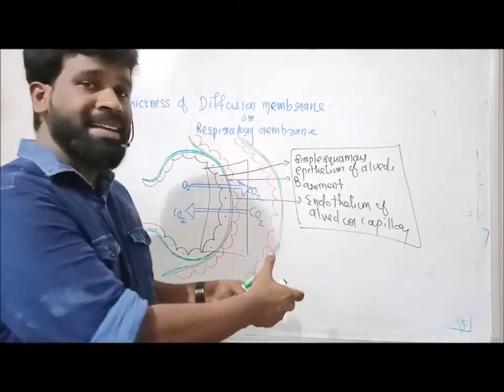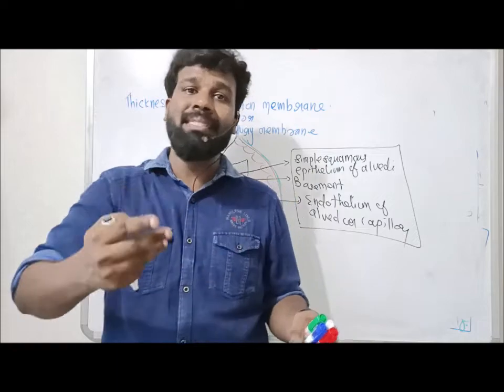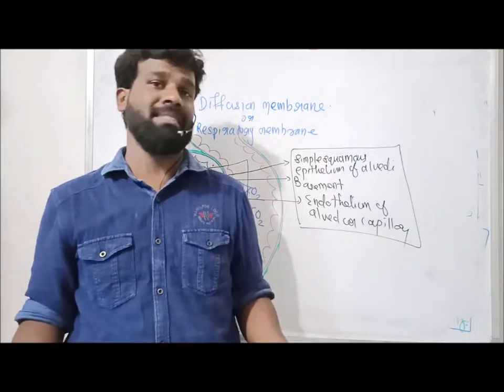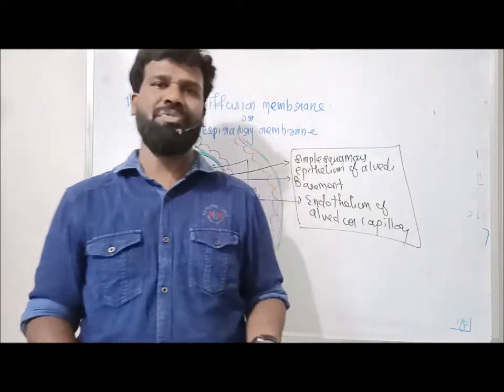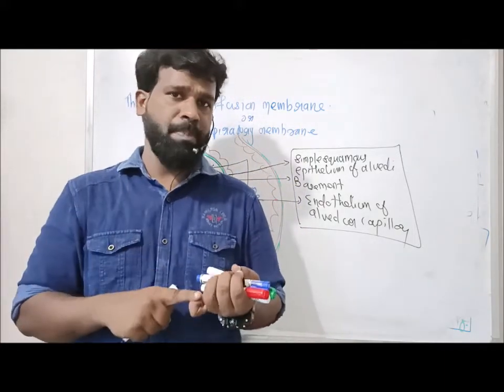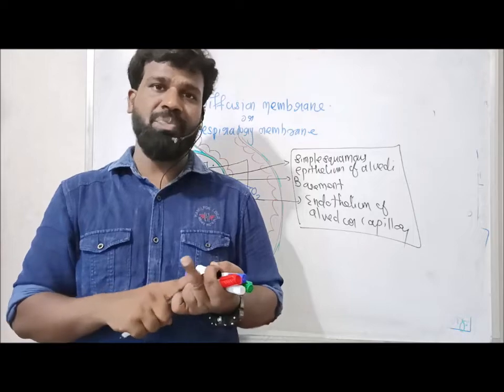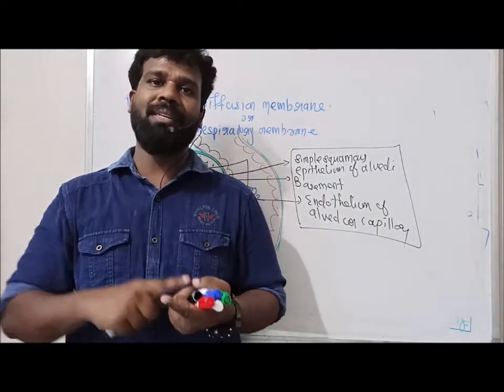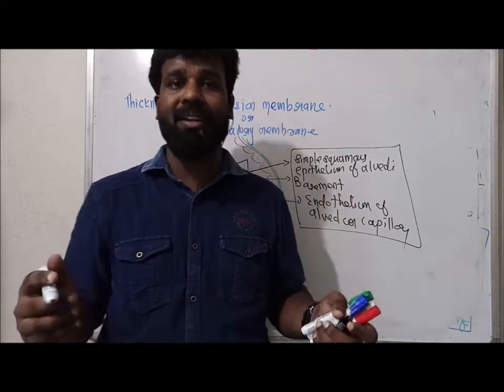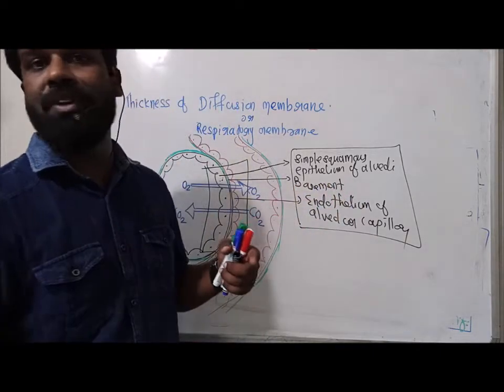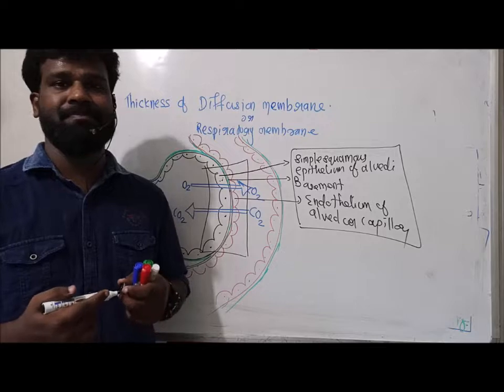That means it is very thin, and this is favorable for increasing the rate of diffusion of gases. So the factors affecting the rate of diffusion of respiratory gases are partial pressure of gases, concentration of gases, solubility of gases, and the thickness of the diffusion membrane.